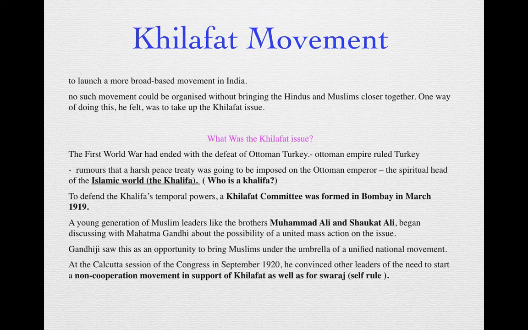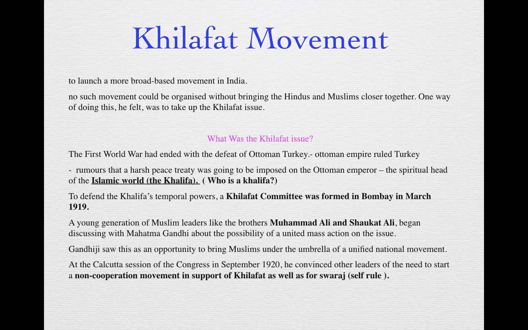So Gandhiji felt that there is a need for a broad-based movement in India, but any movement in India cannot be organized if the Hindus and the Muslims are not close to each other. That means if Hindus and Muslims are not close to each other, if they are not together in any kind of movement, a national movement at this level will not be possible. Okay, so he was looking for ways to bring these two major religious groups of India, the Hindus and the Muslims, together in one national movement.